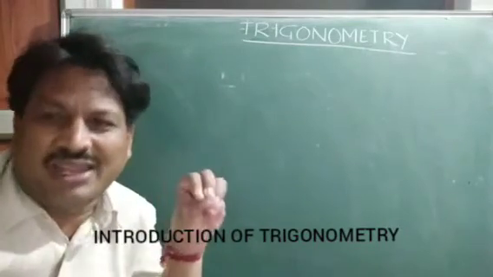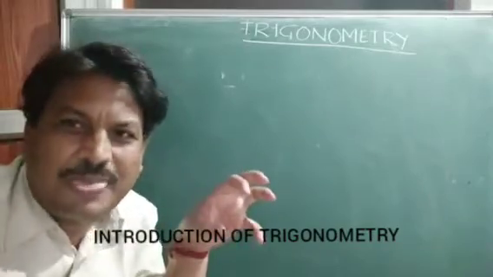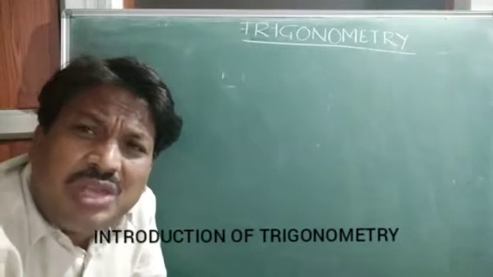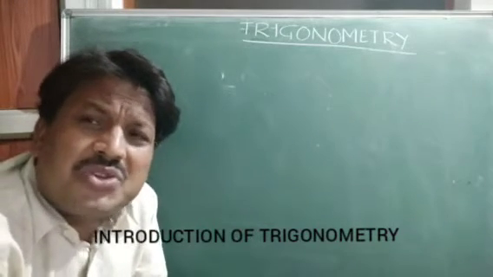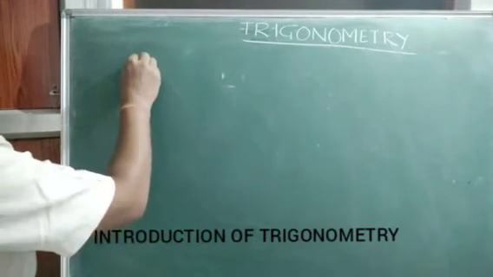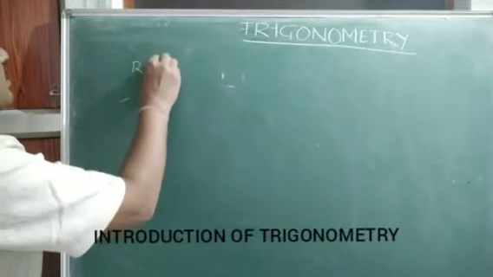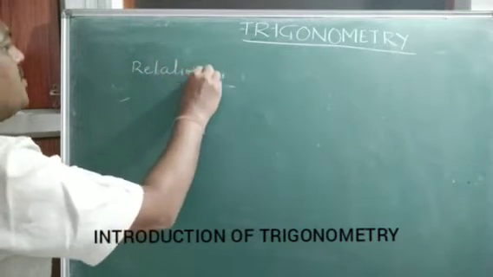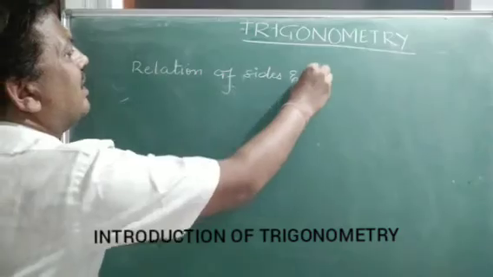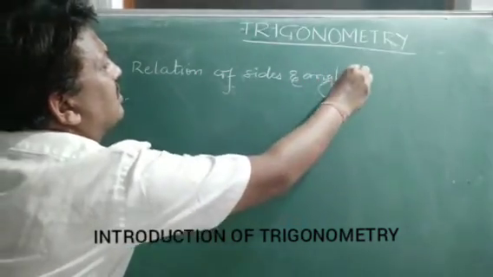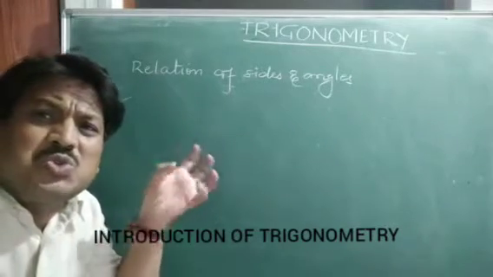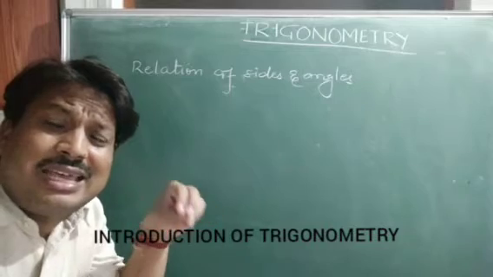So what is this trigonometry? What are we going to deal with? Trigonometry is nothing but a branch of mathematics in which we study the relation of sides and angles. It tells us the relation of sides and angles, children. So it tells how these two are related and what is their significance.